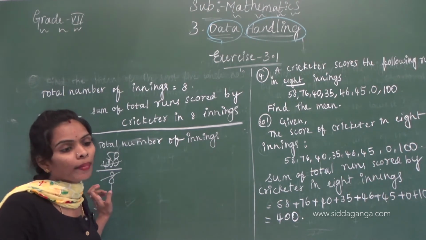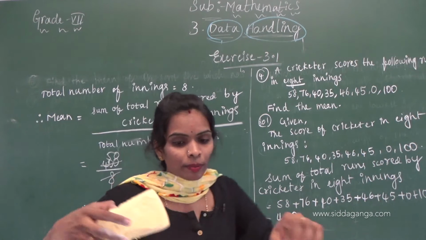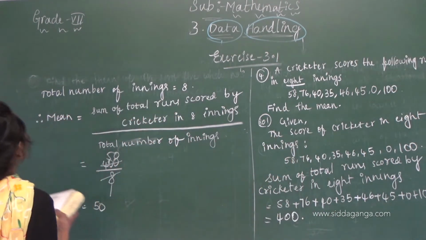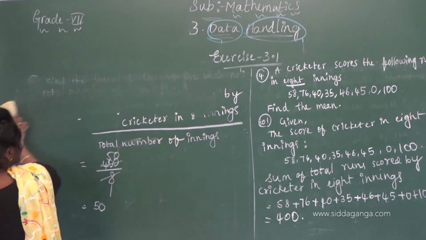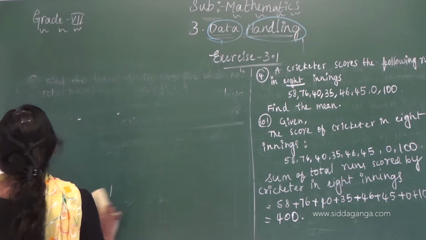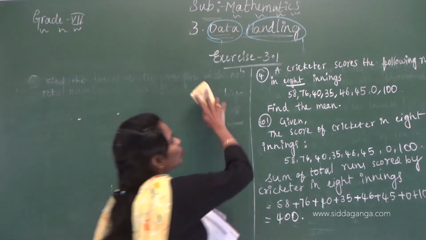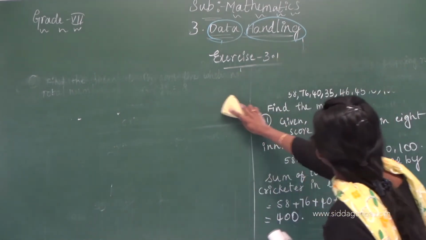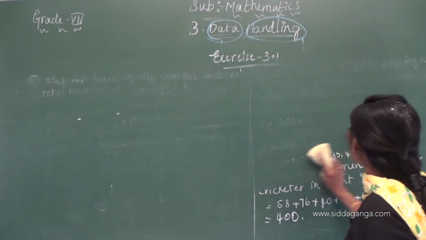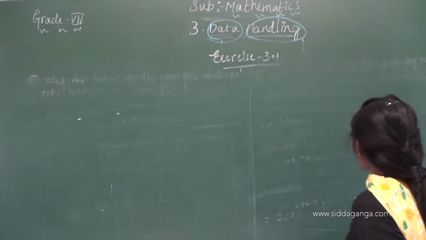Okay, just move on to the next question, people. Here one table they have given about player A, player B and player C. First you have to see the tabular information keenly, and then you have to answer the questions given below.